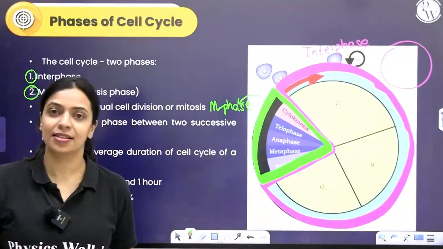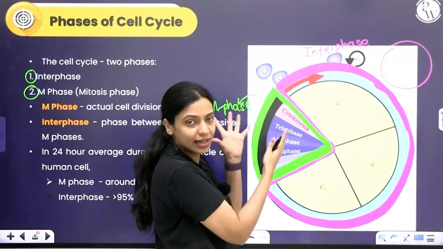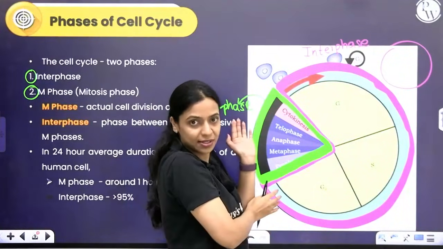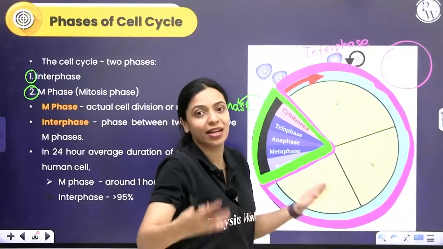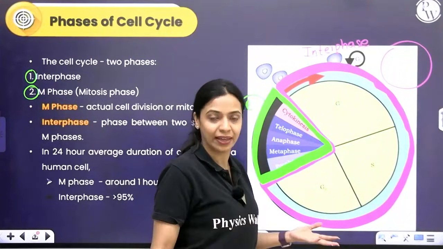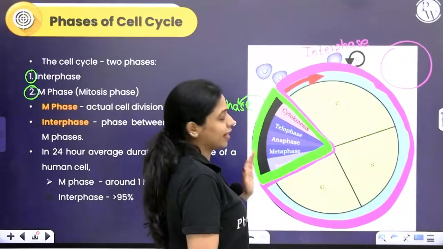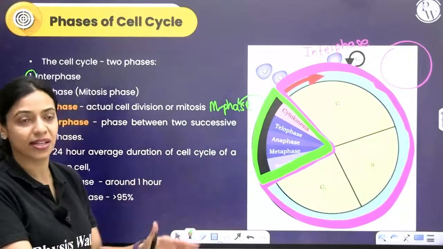So in a cell cycle, cell division is one small part. Before the cell undergoes cell division, it has to grow in size, it has to replicate its DNA, it has to make a lot of necessary arrangements. All of that happens in interphase, where the cell is preparing to undergo cell division, where it is growing and increasing the cytoplasmic volume. So interphase takes a lot more time compared to the actual phase where cell division occurs.